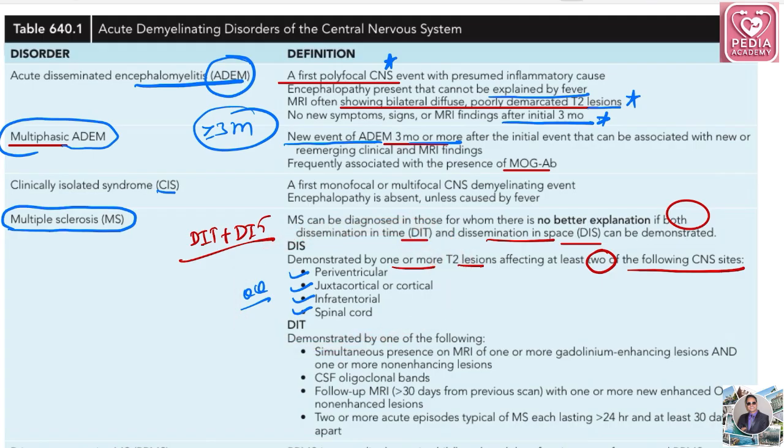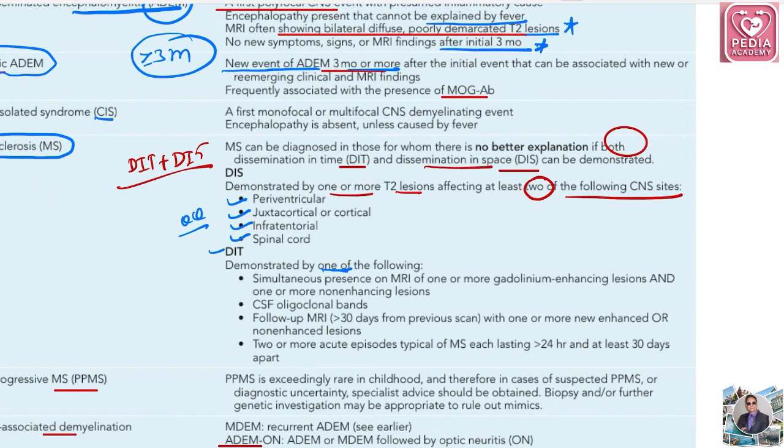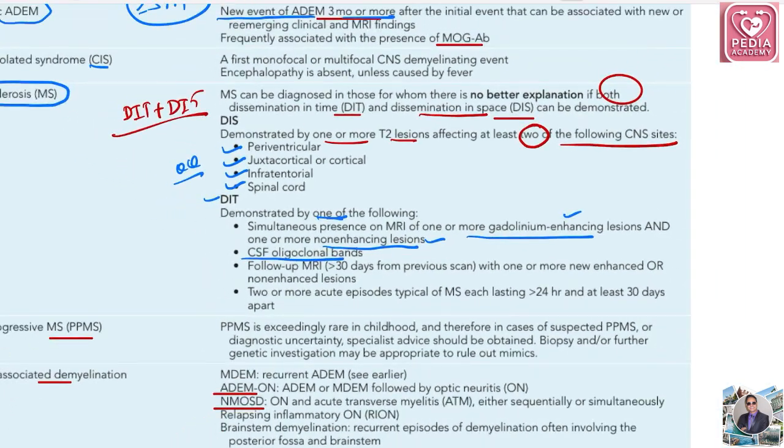Dissemination in time is demonstrated by one of the following: simultaneous presence on MRI of one or more gadolinium-enhancing lesions and one or more non-enhancing lesions. So basically they are saying one enhancing lesion and one non-enhancing lesion. This is important. If CSF oligoclonal bands are there, it will be considered dissemination in time.